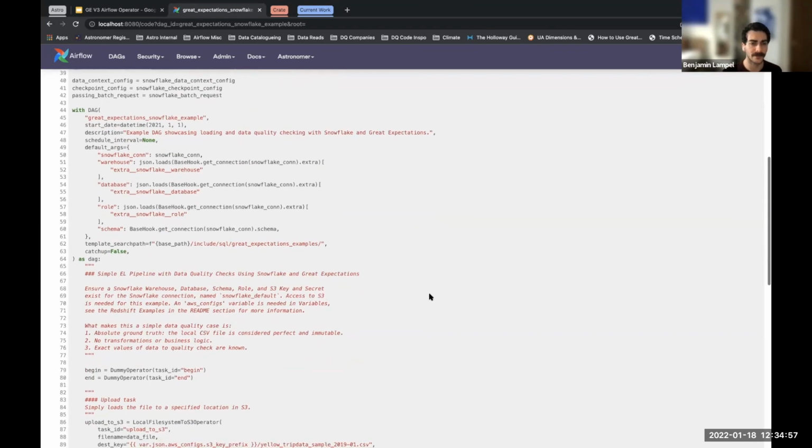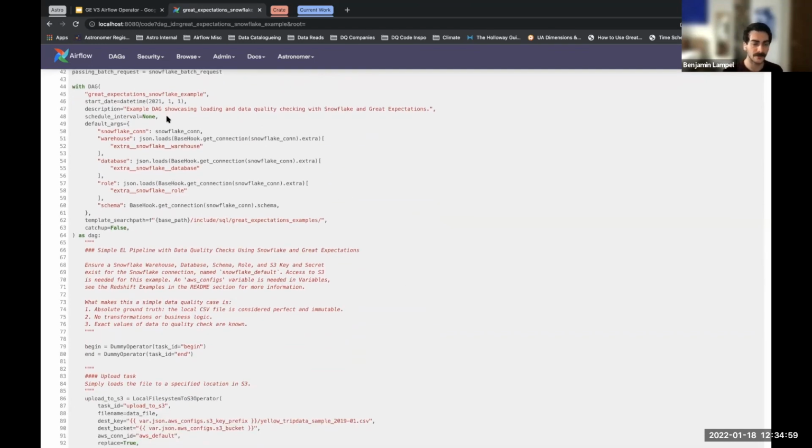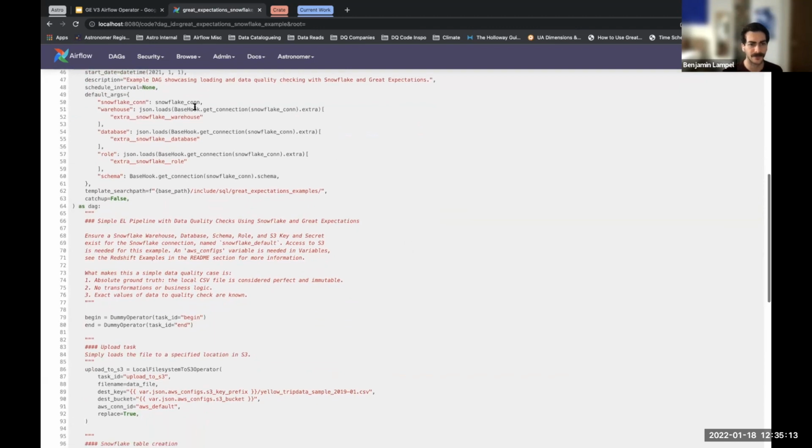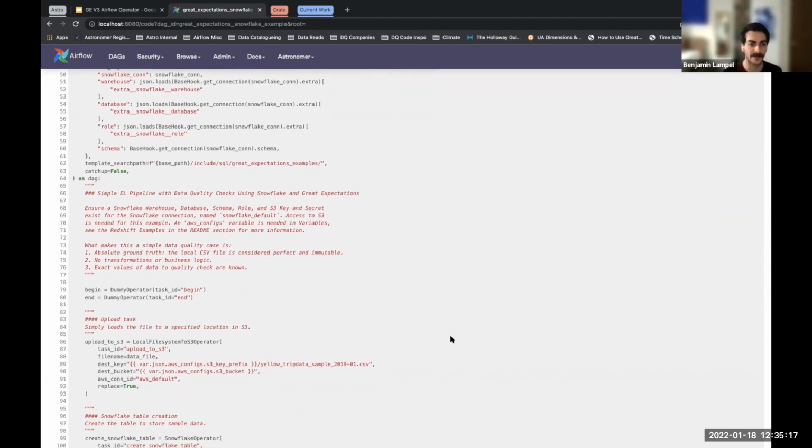And then we have the actual DAG. So here we have a bunch of default args, and the default args are just all of our Snowflake connections, because most of our operators here are going to take these Snowflake arguments. So sometimes it's easier to just throw a bunch of the connection stuff up there so it doesn't clutter up the DAG later.